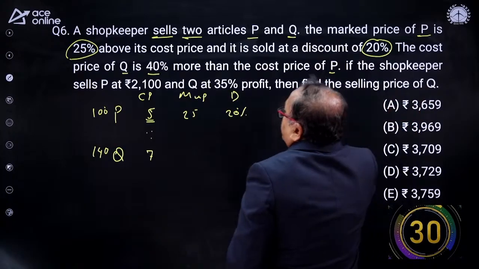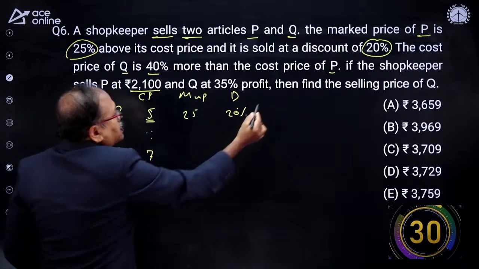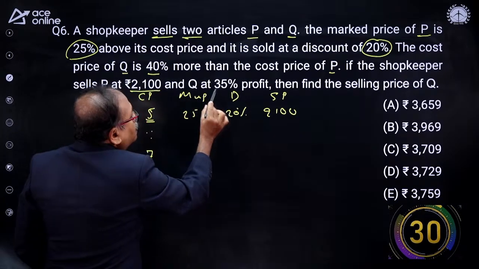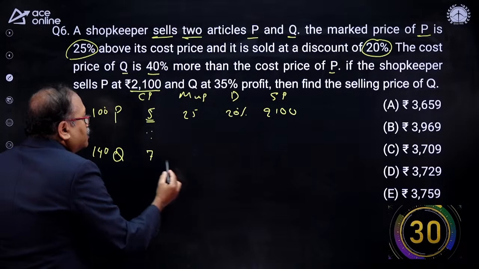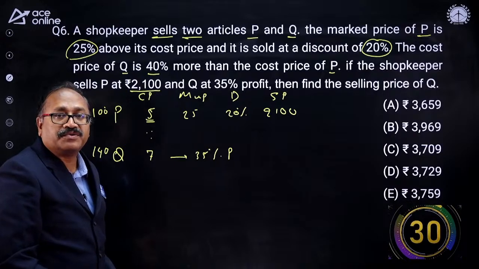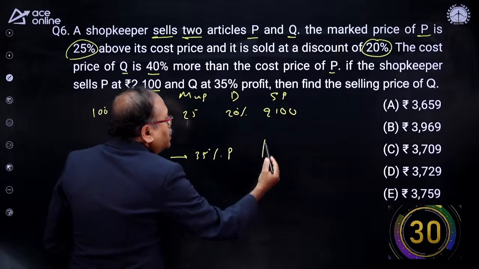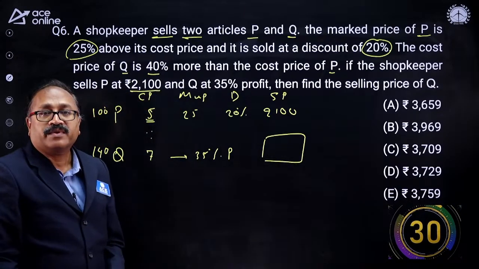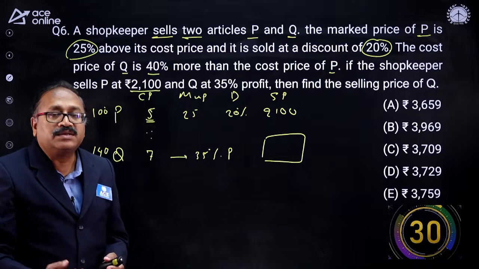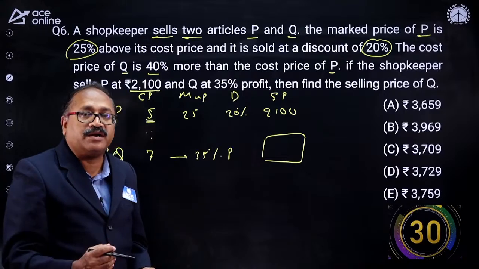And if the shopkeeper sells P for rupees 2,100, so the selling price of P is given to us as 2,100, and in Q he gets a 35% profit. Look at the kind of structure of the question. 35% profit, then find the selling price of Q. Sometimes we get questions in exams like this in a twisted way, but it's easy if you know the concept.